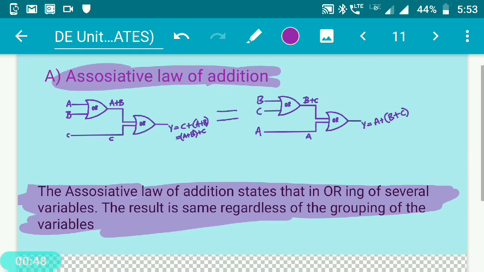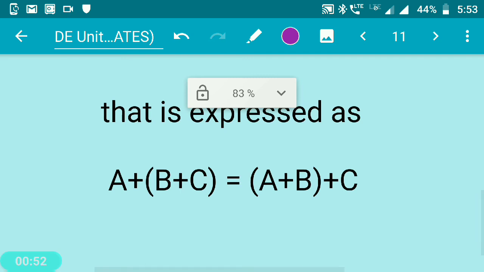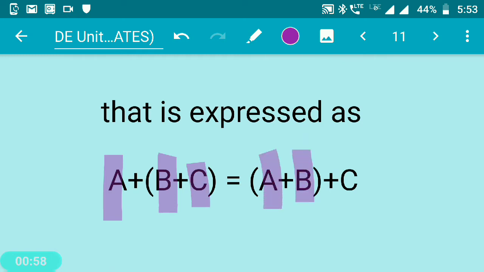So let us go to the equation. Once you see the equation, you will be able to understand it easily. You have variable A, variable B and variable C, all ORed together. Between each and every variable there is an ORing operation, but here he has grouped B or C on the left side, and on the right side RHS, he has grouped A or B.